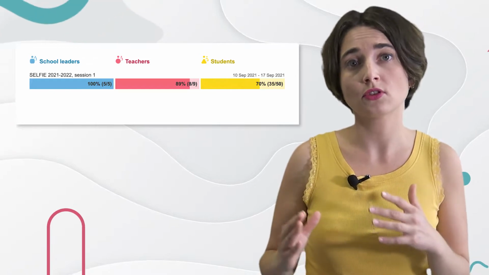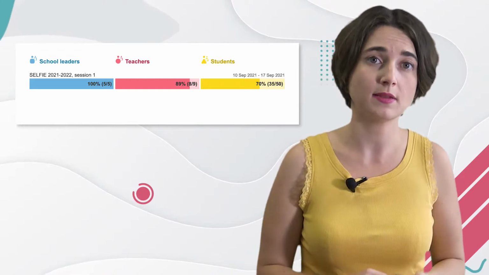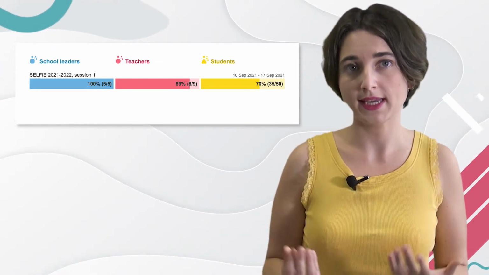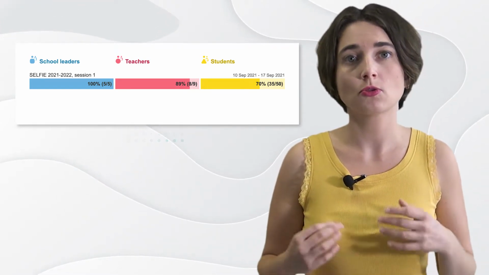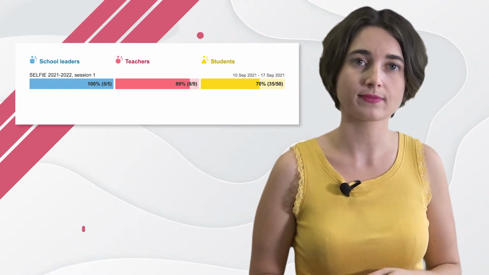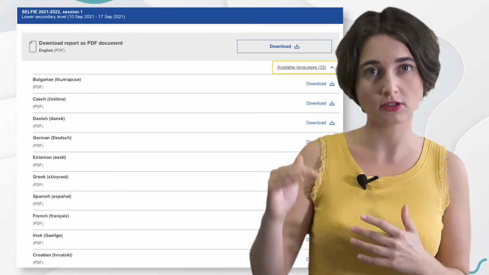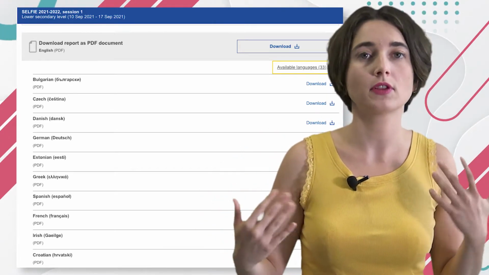If one or more of the user groups, school leaders, teachers, or students, did not participate, the report will show with a watermark that the results are incomplete. At the same time, if the completion rates are too low, no results will be shown. You can view or compare the results online in an interactive way, using different filters and visualizations. Still, you can also download, through the button at the bottom of the interactive school report, a PDF with an overview of the results.